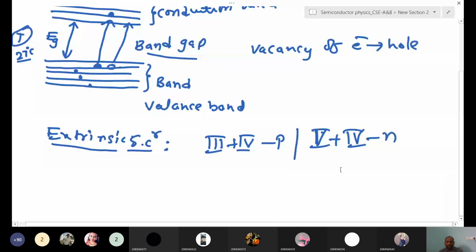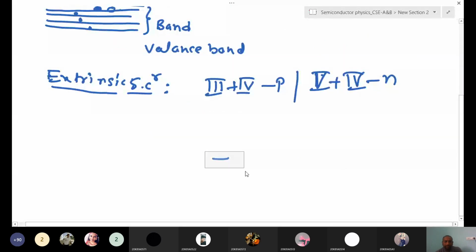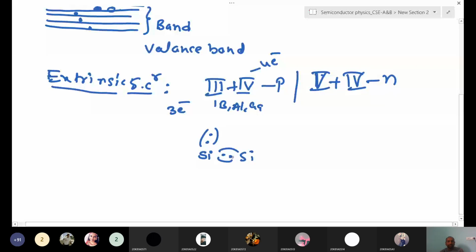Just see, one second. Here, first we will see how the p-type is forming. Silicon is a fourth group element, right? Suppose in the third group we take boron, aluminum or gallium, you can take any of them. Third group means 3 valence electrons are there. Fourth group means 4 valence electrons are there. Silicon always makes a covalent bond with a neighboring silicon atom by sharing. Covalent bond means each silicon shares one electron and they make a bond. This is a covalent bond.